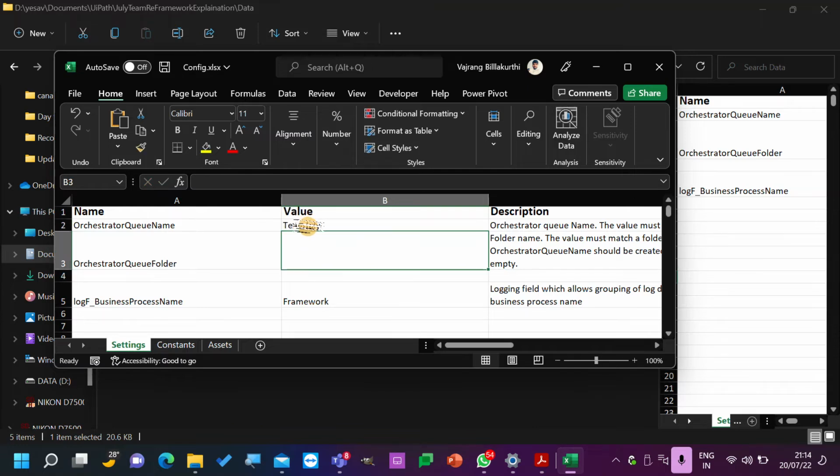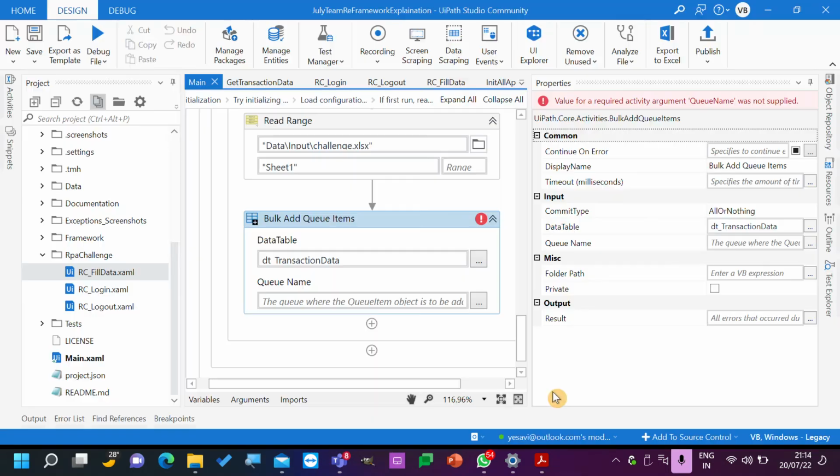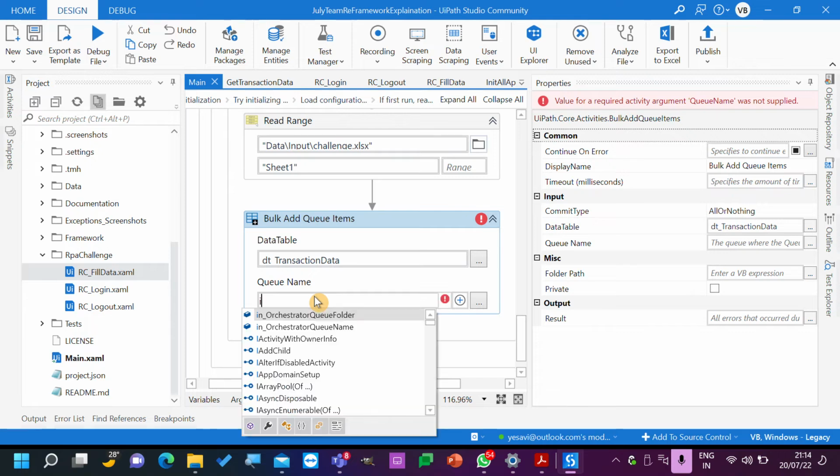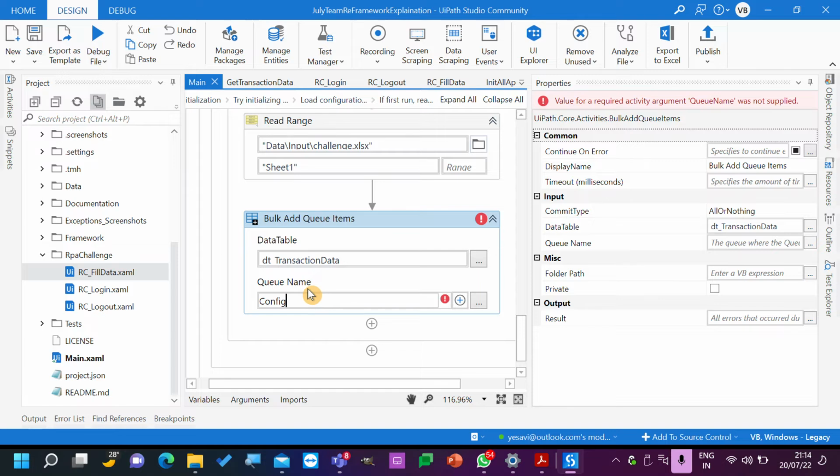We need to update it here, and orchestrator queue name is what we need to take, and we need to update it over here. We can directly write Team July in the code itself, but we are trying to utilize what is the existing item. So here we have config value. This is complete config. In this config, this is orchestrator queue name dot toString.